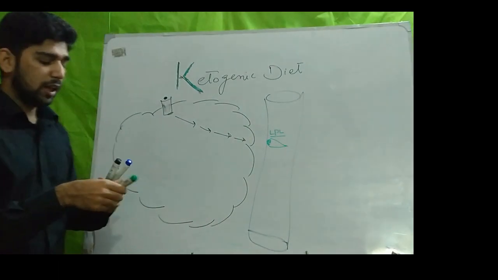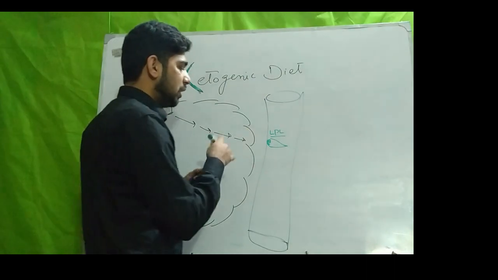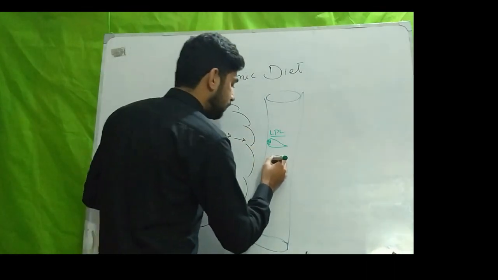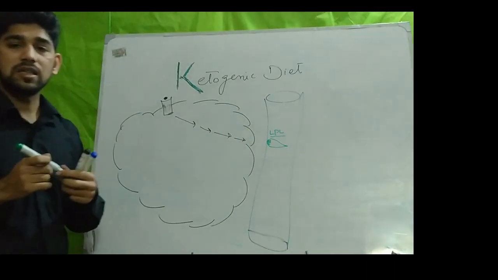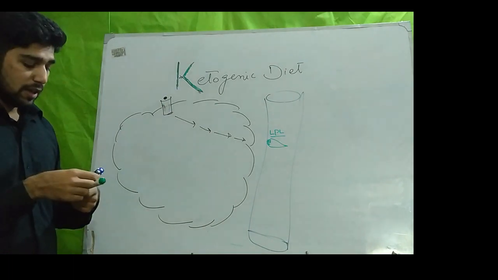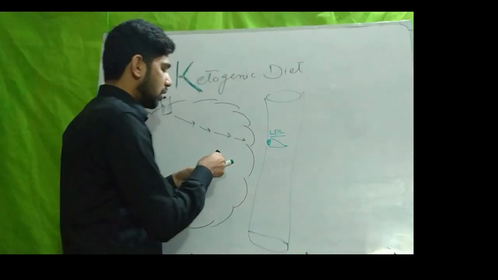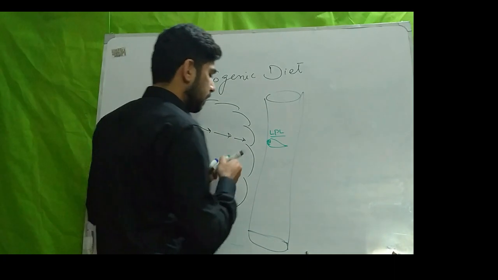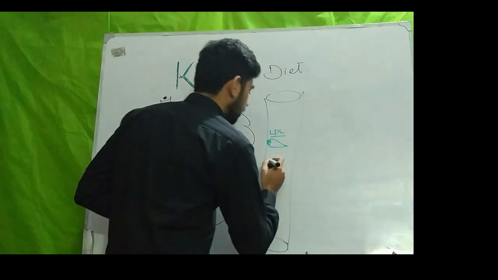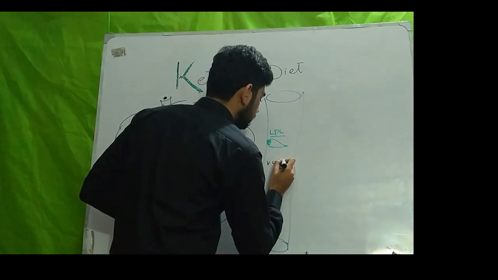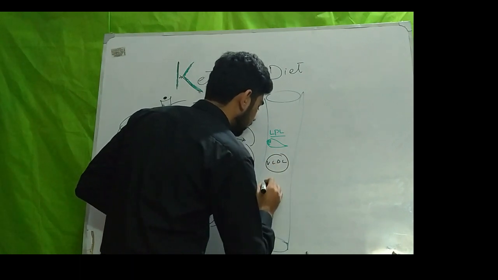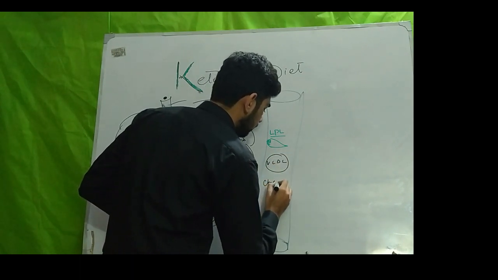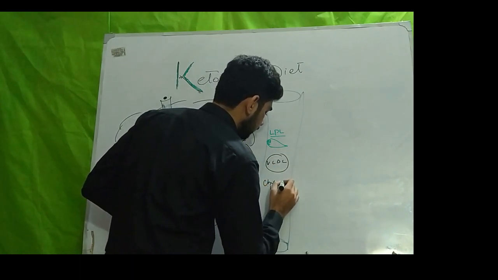This lipoprotein lipase breaks down triglycerides present in the blood circulation in the form of VLDL and chylomicron.